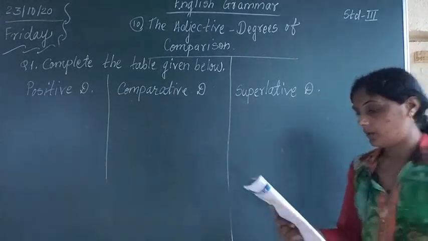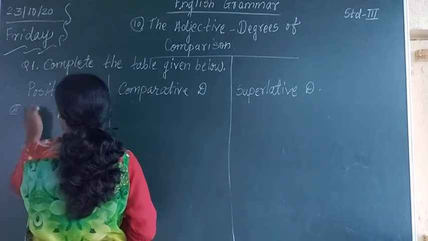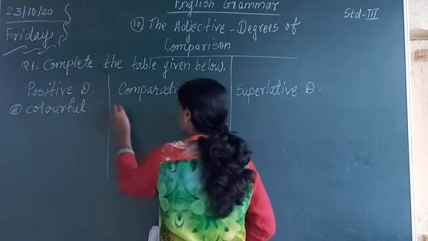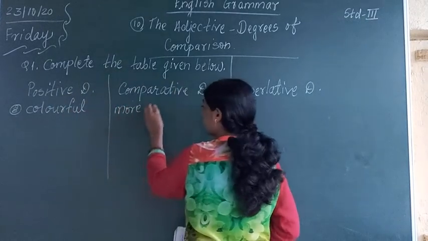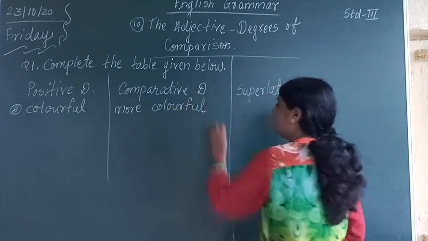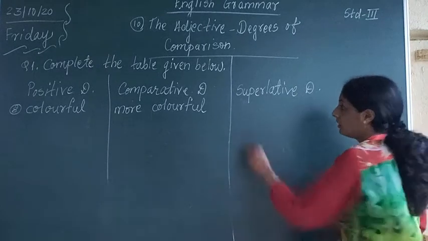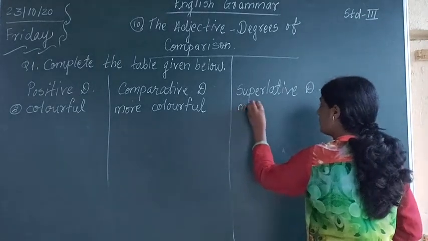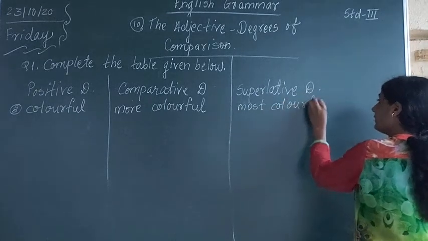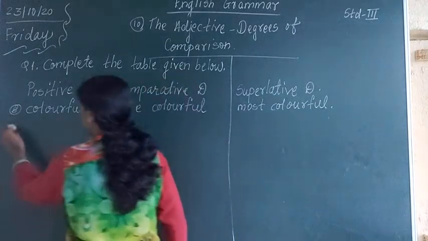Here it is, 8th one, colorful, more colorful, most colorful. You cannot say colorful, colorfuler, colorfulest. No. Colorful, more colorful, most colorful. 9th one example which is given here is dry.